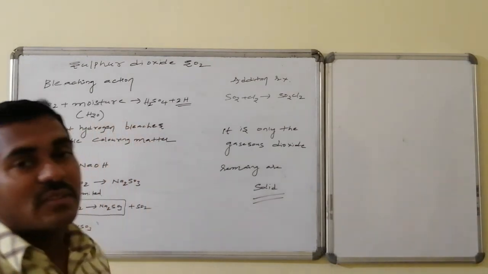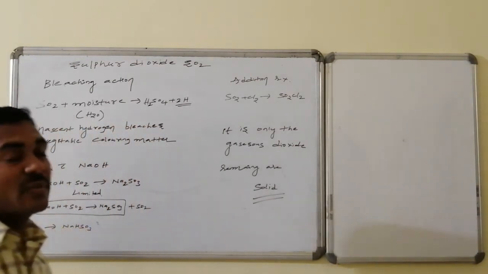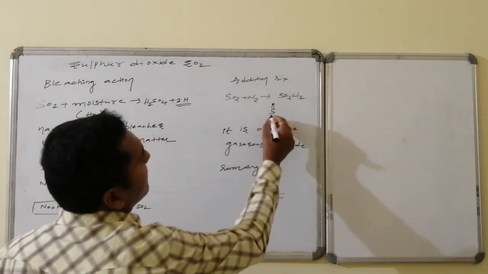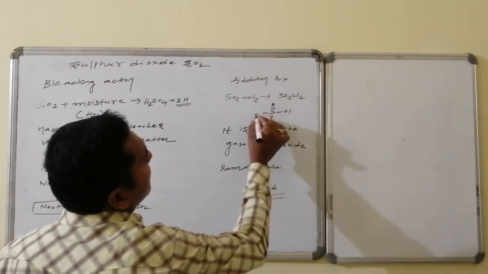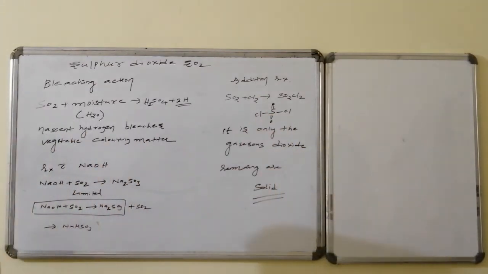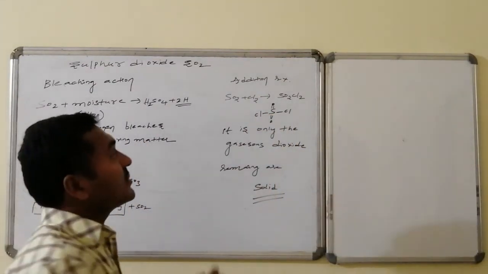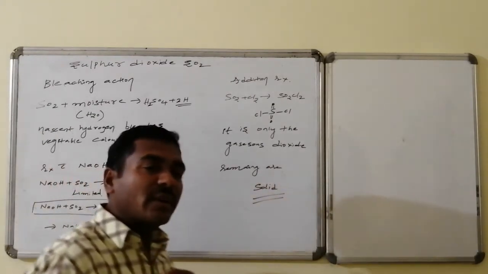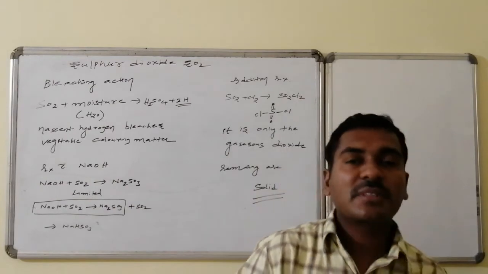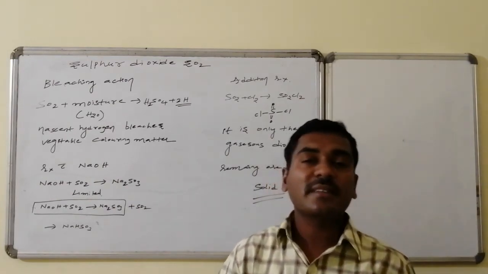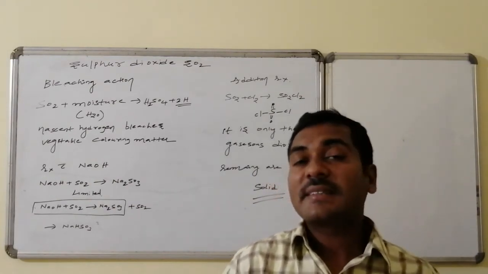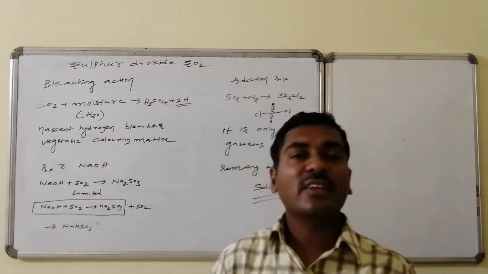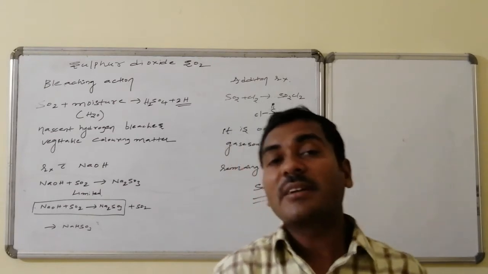On reaction with chlorine, it leads to the formation of sulfuryl chloride, that is SO2Cl2, S double bonded to O, followed by Cl and Cl. This is said to be sulfuryl chloride, which is used as a good chlorinating agent. It is the only dioxide of the 6th group elements which is present in the gaseous state, whereas the remaining ones, selenium dioxide and tellurium dioxide, are present in the solid physical state.